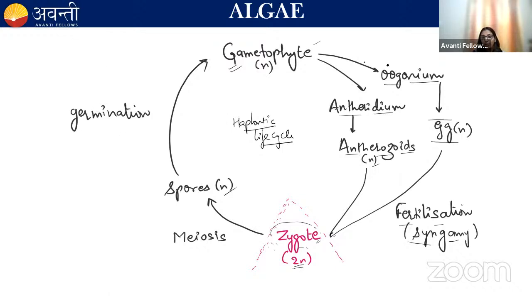And one more important point here, these sex organs are unicellular and non-jacketed. Non-jacketed means that there is no protective covering present around these sex organs. So they're unicellular and they're non-jacketed. Remember this.